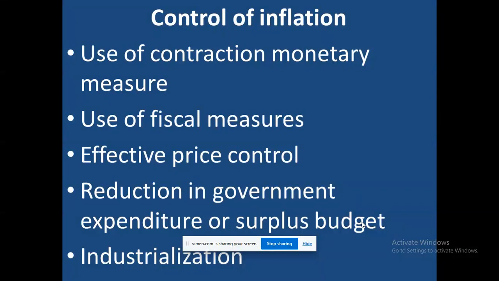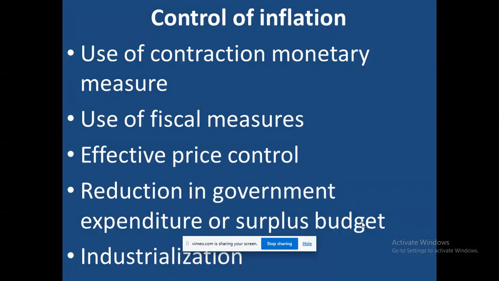We can also control inflation when we use fiscal measures, a policy that will make people reduce the price of goods. Then effective price control, it is only government that can intervene on that. So by doing so, inflation can be controlled.